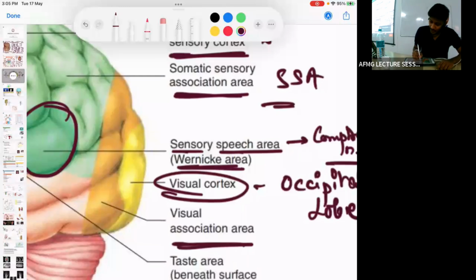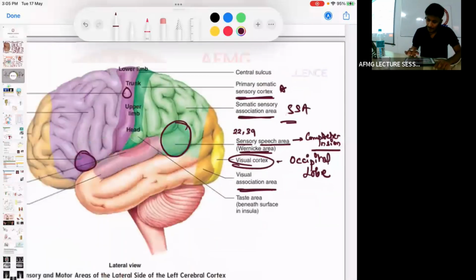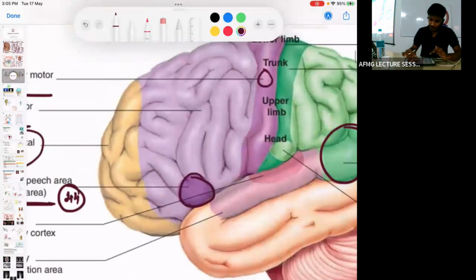The area numbers for Wernicke's area are 22 and 39. No issues with this. Now both of these areas, first tell me the location.